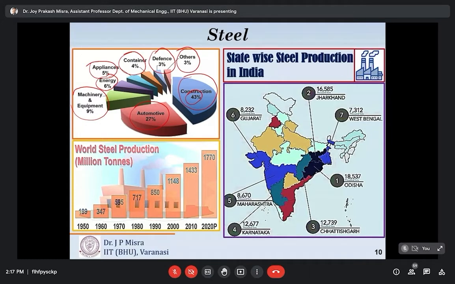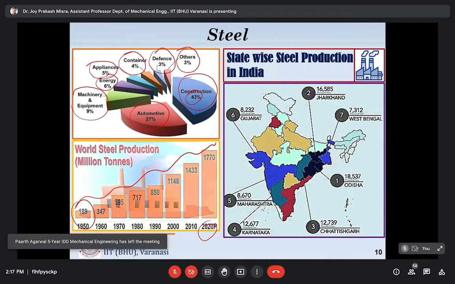Okay, and if you check the world steel production, it is increasing day by day. In the 1950s it was near about 189, and it is predicted to be 1770 in 2020. So you can understand the use and the necessity of steels.